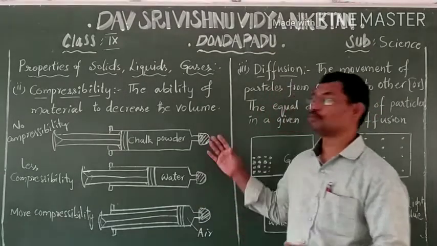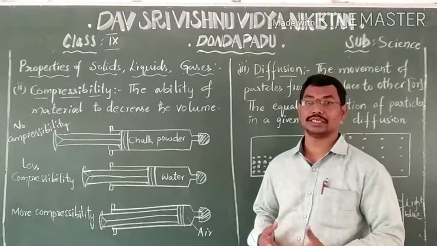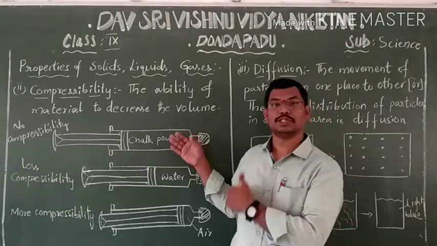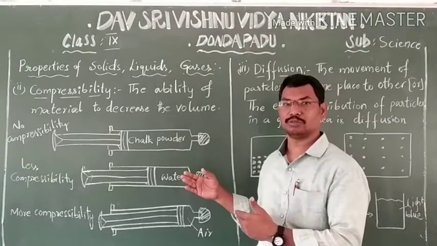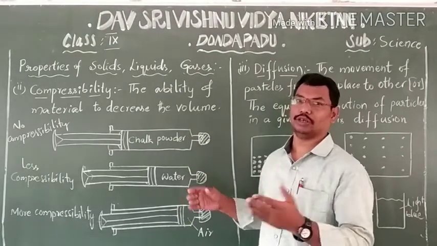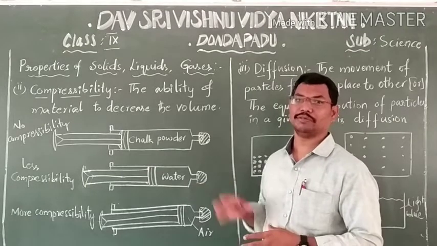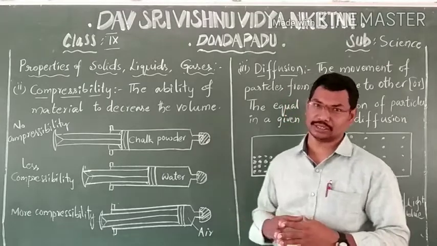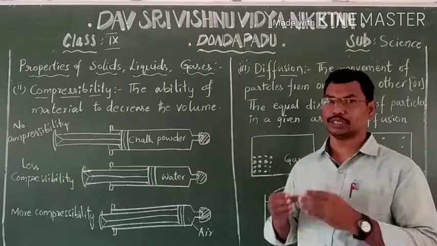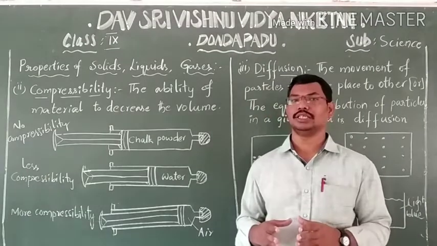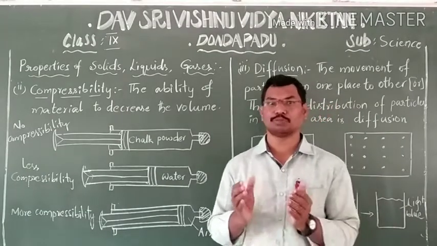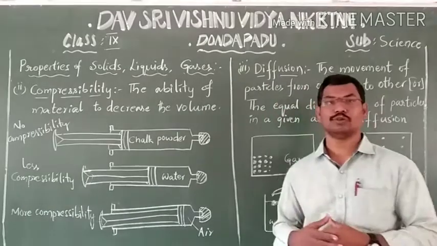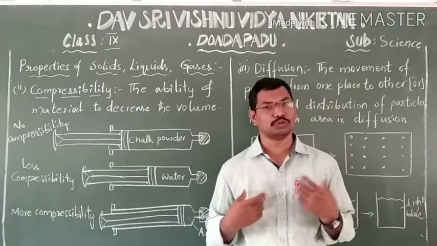As we are moving with the properties of solids, liquids and gases in Matter Around Us, 9th class physical science. In the previous module we have discussed the properties of shape and volume of different states of matter, that is solid state, liquid state and gaseous state. So, let us revise once. Matter means anything around us which occupies some space and has some mass. Example, the water we drink, the air we breathe, the clothes we wear, etc.